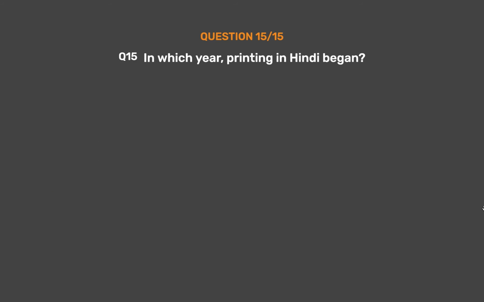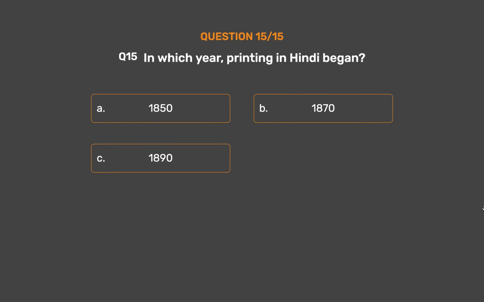Question number 15. In which year did printing in Hindi begin? Option A. 1850. Option B. 1870. Option C. 1890. Option D. 1860.